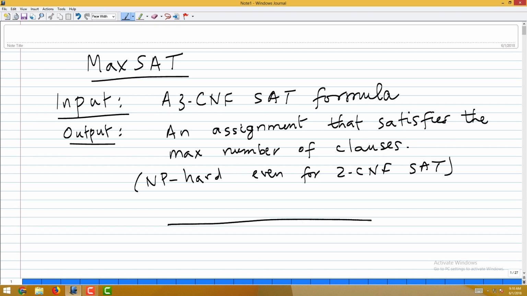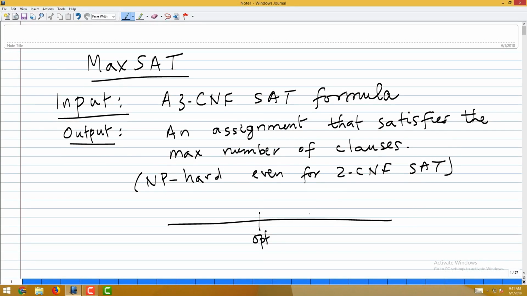Let us just look at some picture of approximation algorithms in general. For a minimization problem, suppose this is opt, for some instance. If it is a minimization problem, where would the algorithm's solution lie, more than opt or less than opt? More than opt, because opt is the minimum. We are always looking for a feasible solution in polynomial time. So, a minimization approximation algorithm will give you something here.